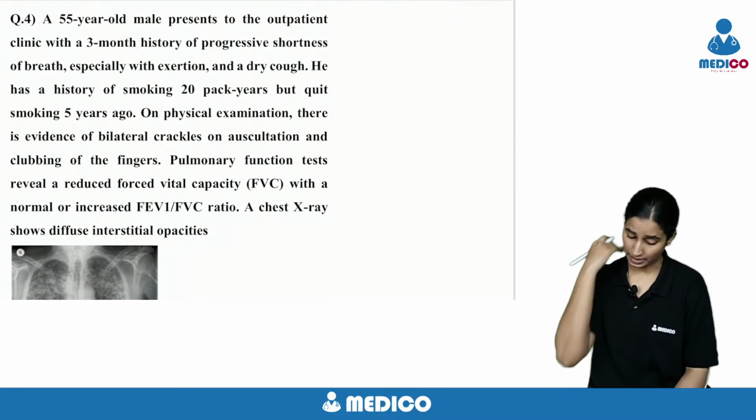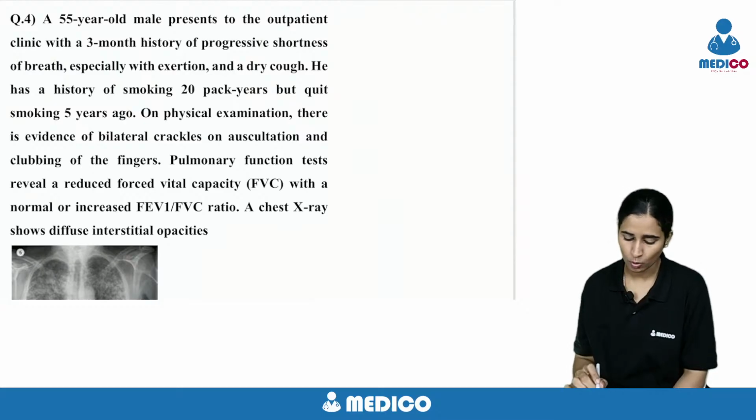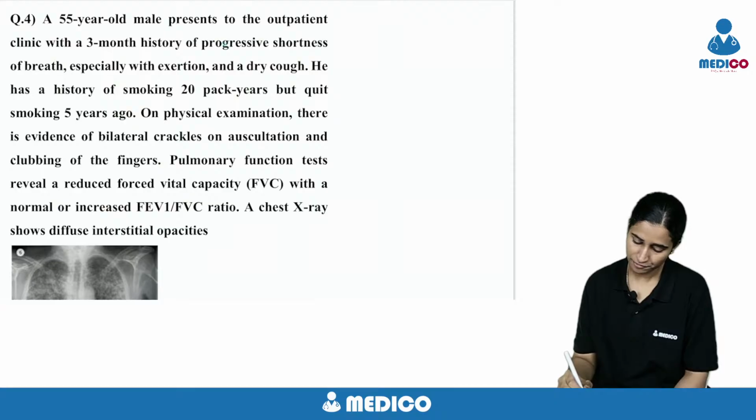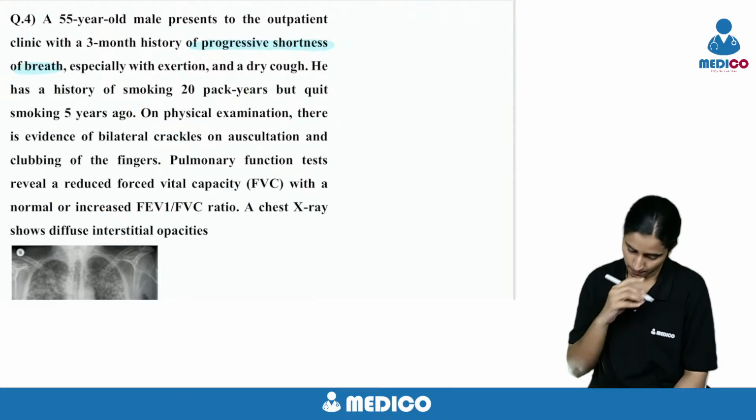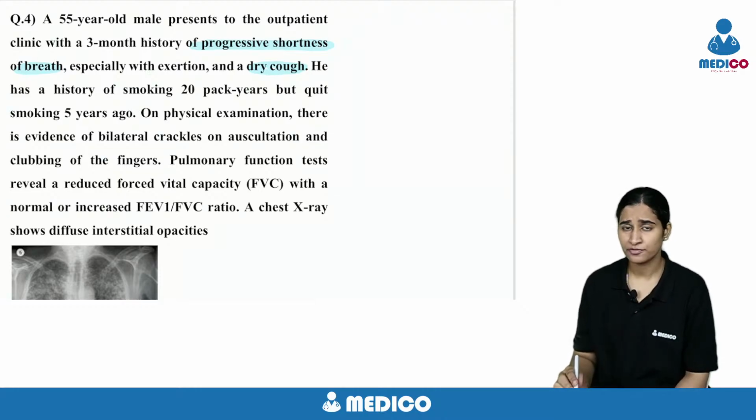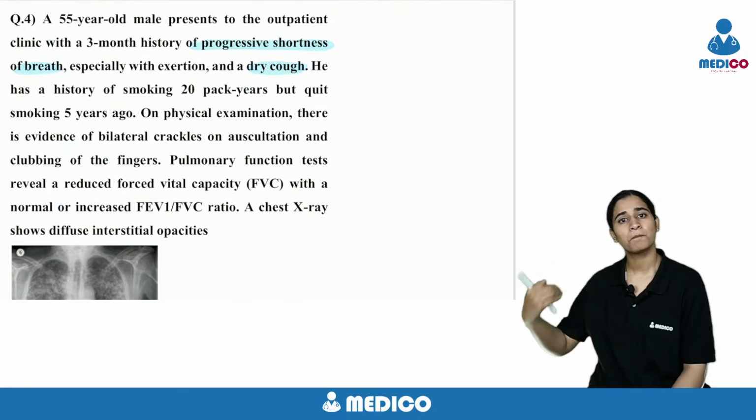Okay, coming to the next question. It is a 55-year-old male. He came to the OP with a 3-month history of progressive shortness of breath and dry cough. So since 3 months, it's shortness of breath and dry cough. What do you think? Whenever there is dry cough, there are only 2 possibilities. It's the interstitial disease in the lung or it is a pleural disease.